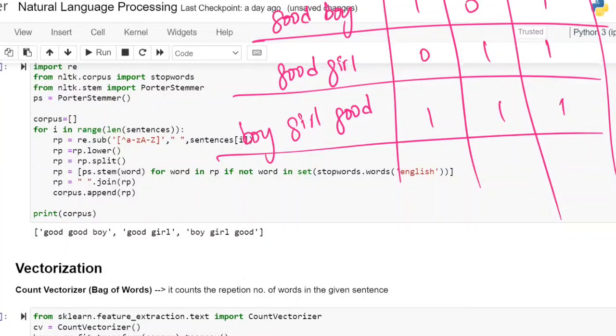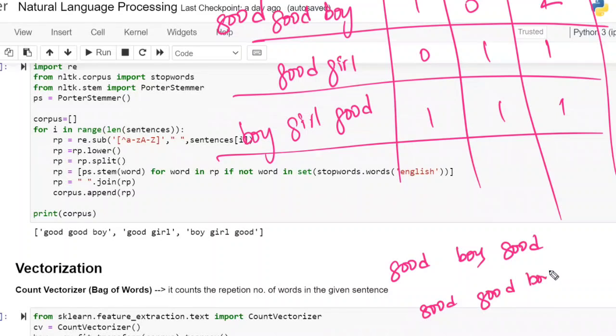But the first sentence has good good boy. Now, good was repeated how many times? Two times. This particular sentence consists of a total of 3 words, out of which 2 words are good and 1 word is boy. For example, good boy good, or good good boy, or boy good good: the answer remains the same, 102 only. Whatever the type of sentence, we are focusing only on the words. The sequential order of the words is not important for us.